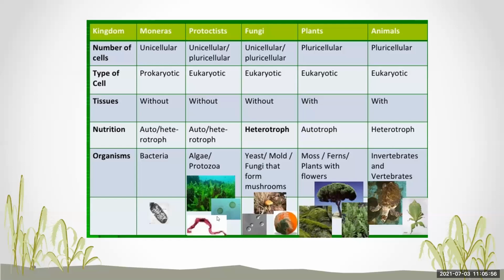An example of kingdom Monera is bacteria. Protista is algae or protozoa. In fungi, the examples are yeast, mold, fungi that form mushrooms. Then plants: moss, ferns, plants with flowers. Then animals: invertebrates and vertebrates.